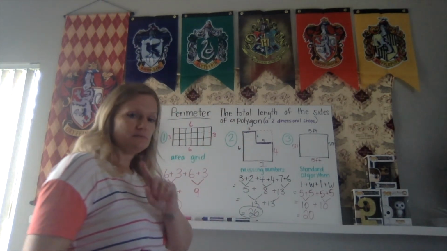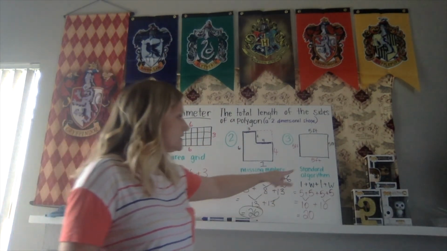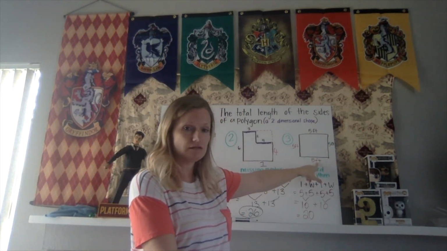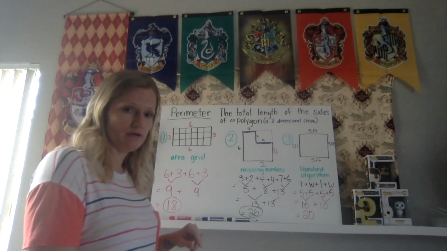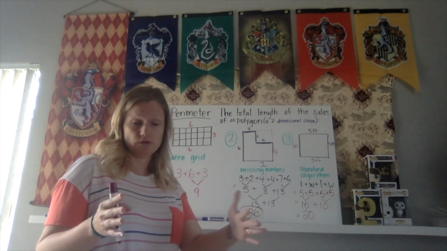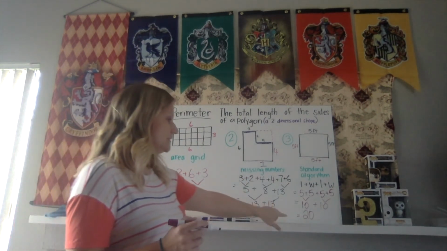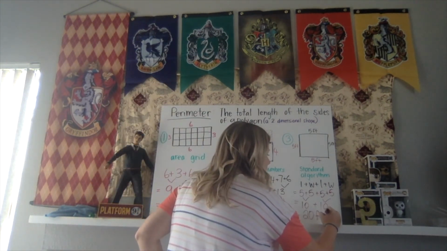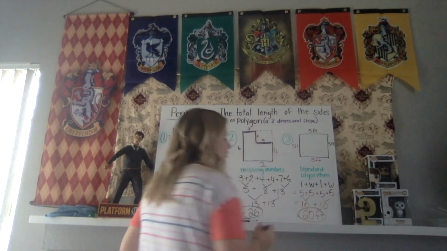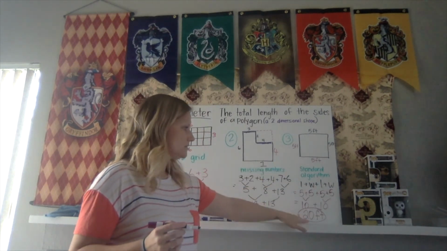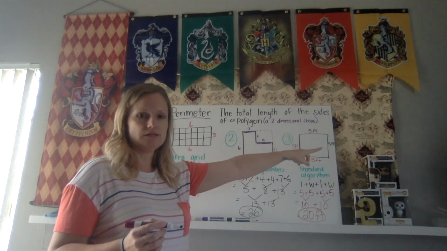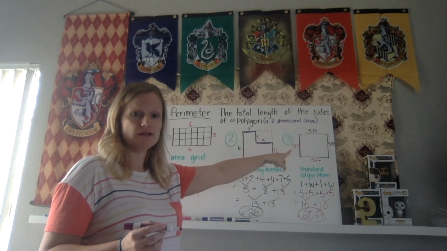But what we need to make sure we do, because the sides are labeled with feet, which is a unit of measure, right? Like a foot on a ruler, okay? We need to also label our answer feet. So our perimeter of this shape is 20 feet because we added 5 plus 5 plus 5 plus 5.